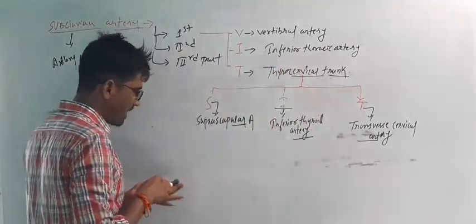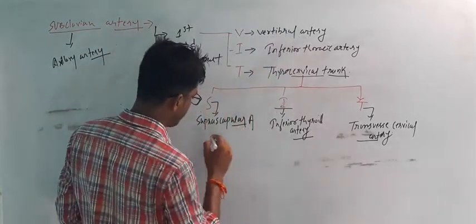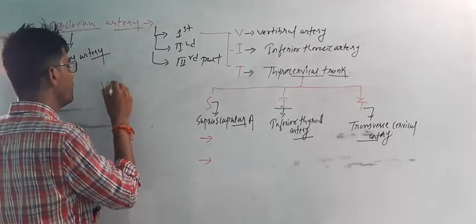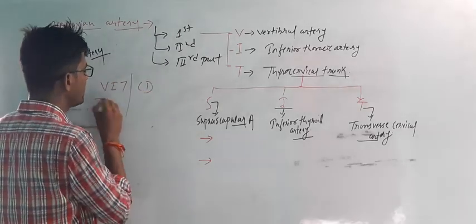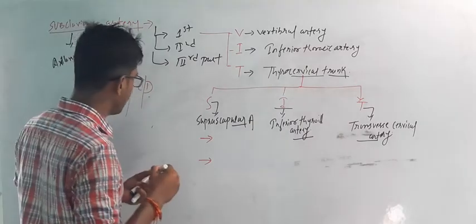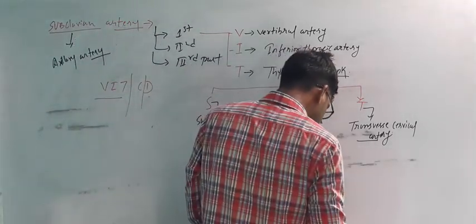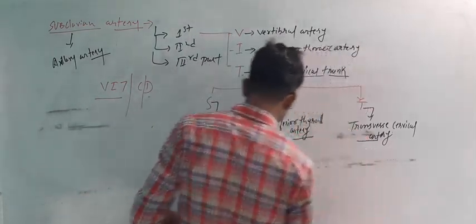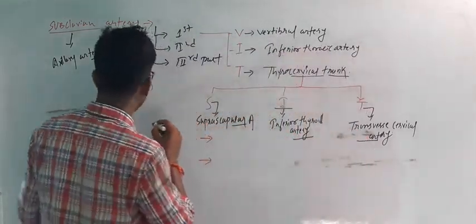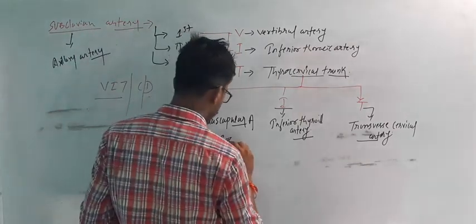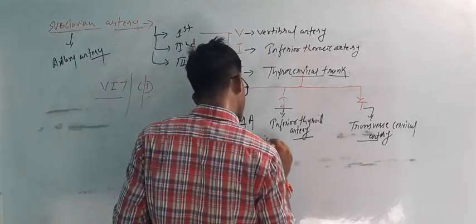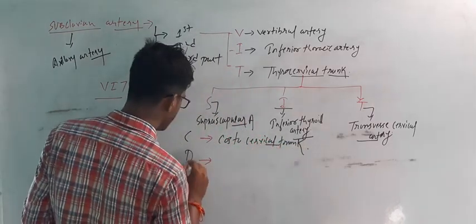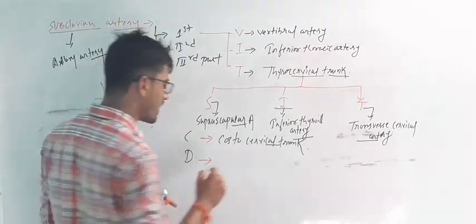Now the branches from the second part and the third part. You remember it like VIT CD, right? VIT is the first part, then C and D. C means the costocervical trunk, and D means dorsal scapular artery.